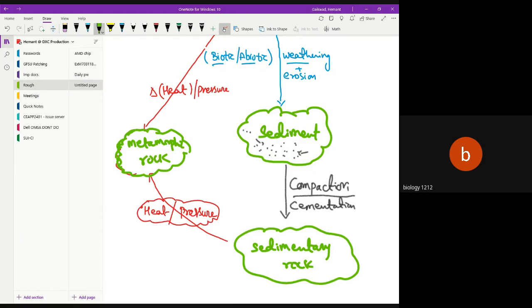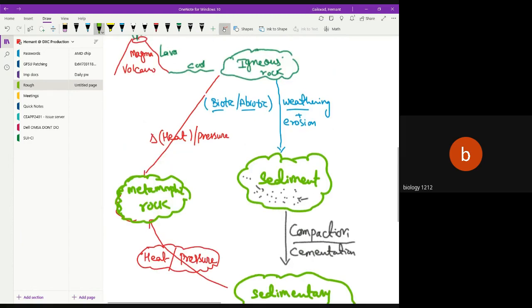We'll see what the examples are also under this. So now these metamorphic rocks are there. Now metamorphic rock, the character which we have seen in our rock cycle, is built up by heat and pressure. When heat and pressure build up, metamorphic rock is formed. These metamorphic rocks can convert back into magma when they melt. So after melting of the metamorphic rocks, we get magma.